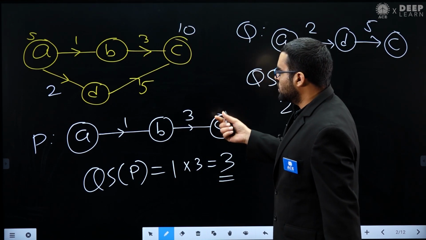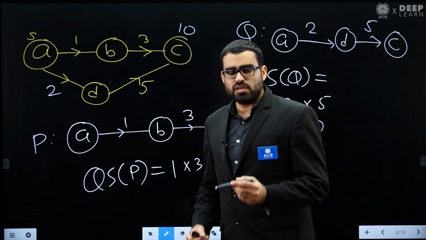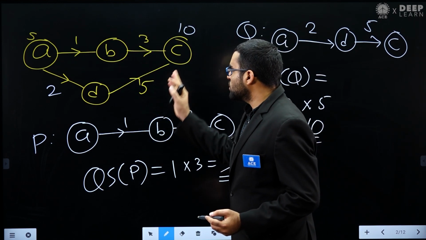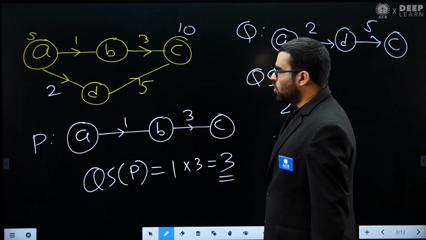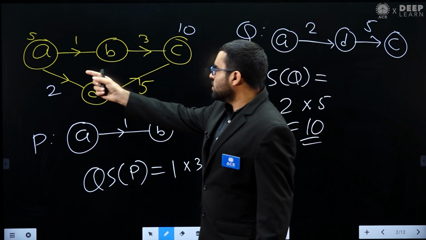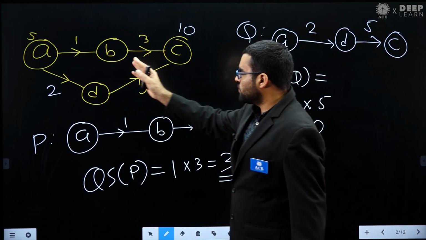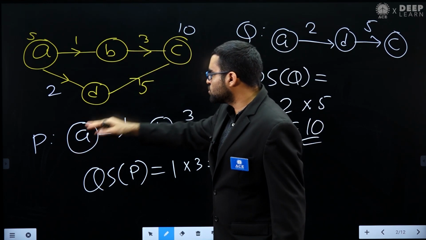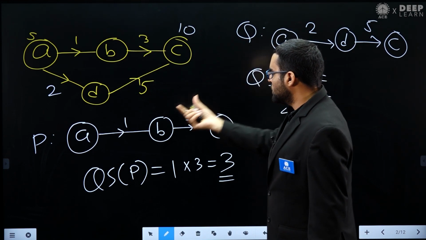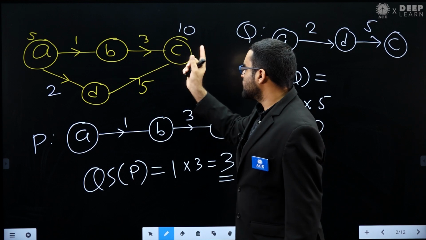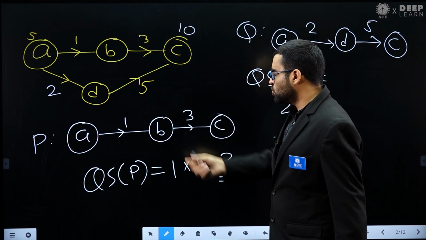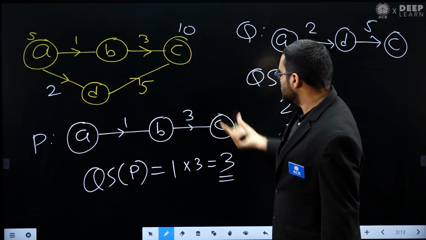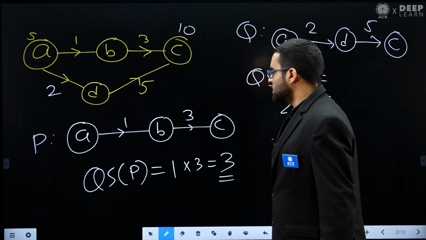So this is how they have defined the quality score term. They have given a new term, quality score, and this is the definition. You can find the quality score of a vertex very easily. All you need to do is check how many paths there are from the source vertex to this vertex C, and find the quality score of all those paths. For example, here there are only two paths from the source vertex to vertex C, and their quality scores are 3 and 10, and you just take the maximum. The maximum is 10, so the quality score of vertex C will be 10.